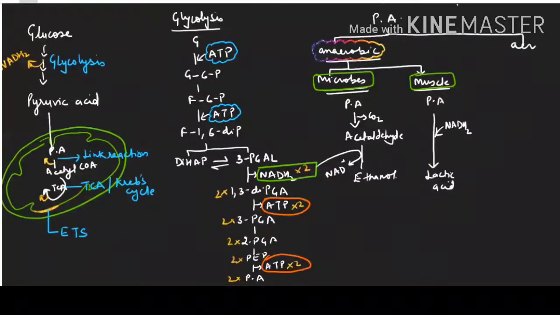Now in case of aerobic condition, pyruvic acid will break down to form acetyl coenzyme A after giving carbon dioxide and giving out NADH2. Clear? One molecule of pyruvic acid right now I'm taking, and you can multiply it by 2 because 2 pyruvic acid are produced as a result of glycolysis. Now see the diagram carefully. Acetyl coenzyme A, after liberating the carbon dioxide, is of 2 carbon. Now see the diagram.